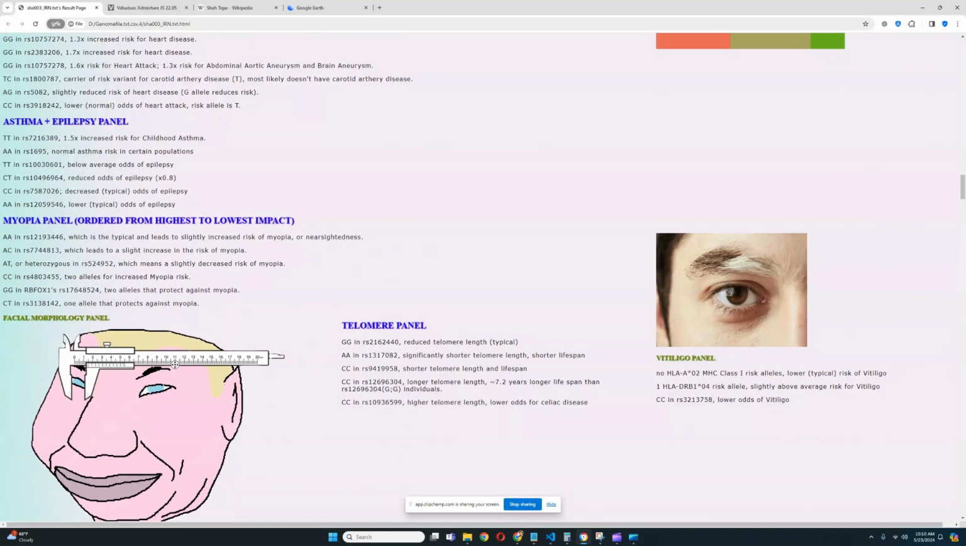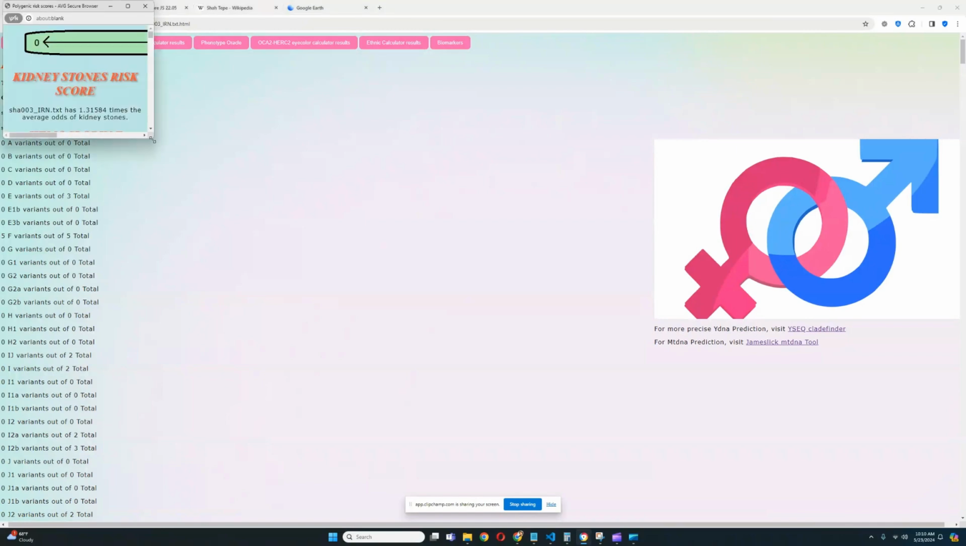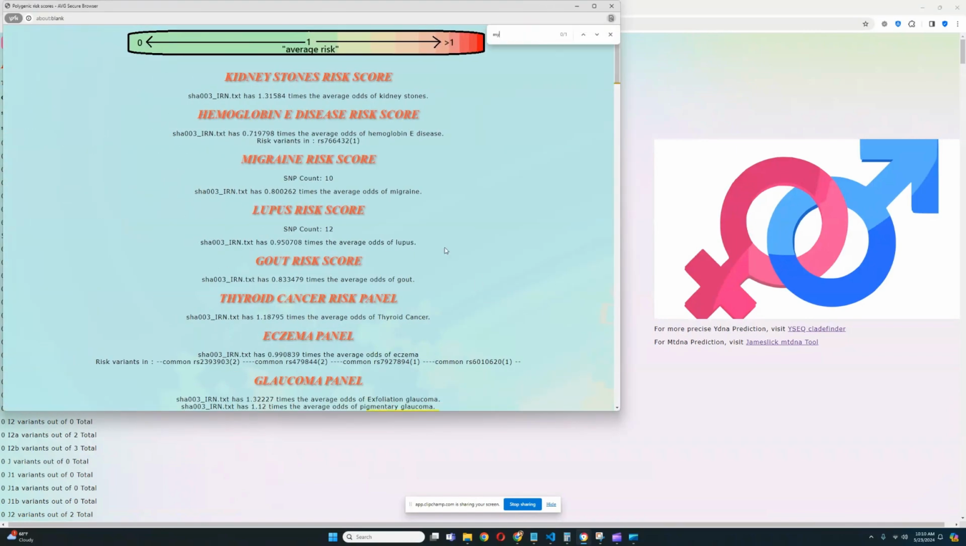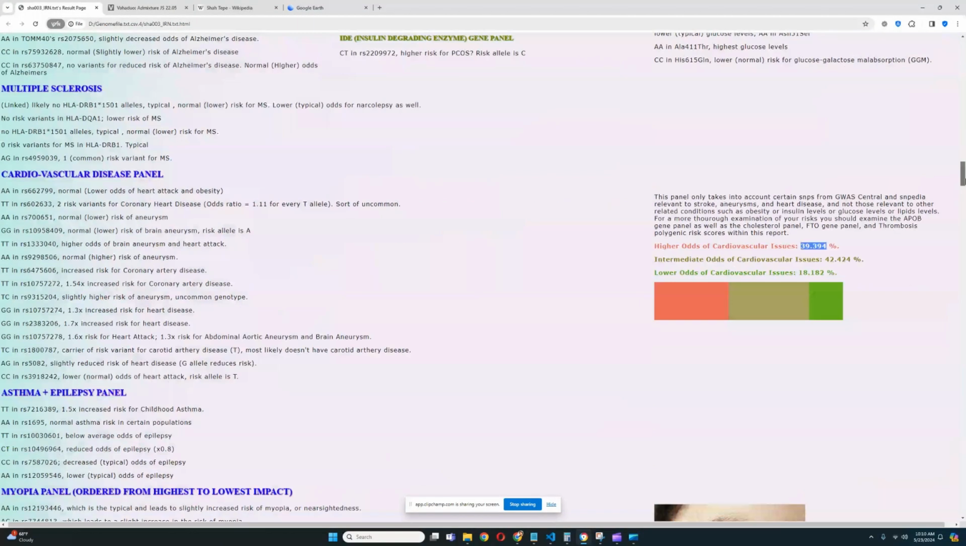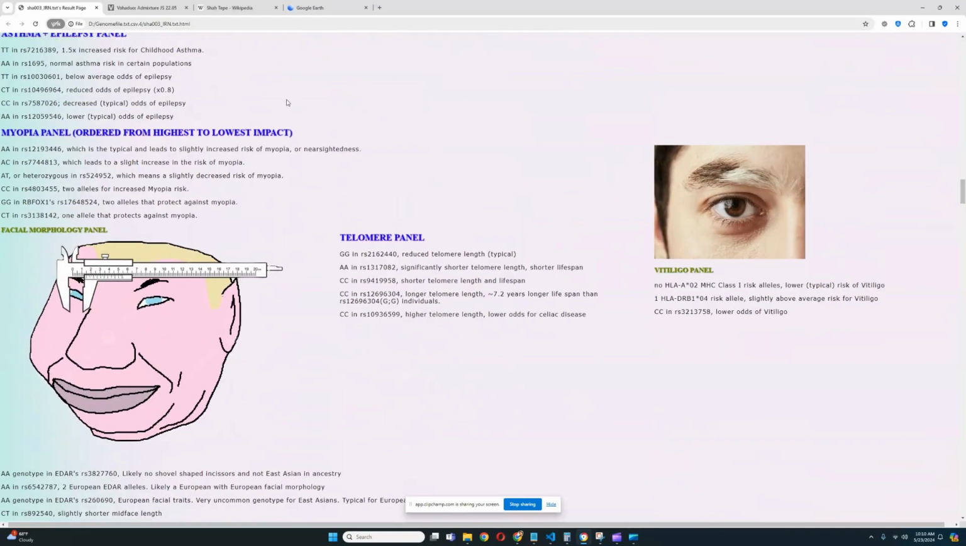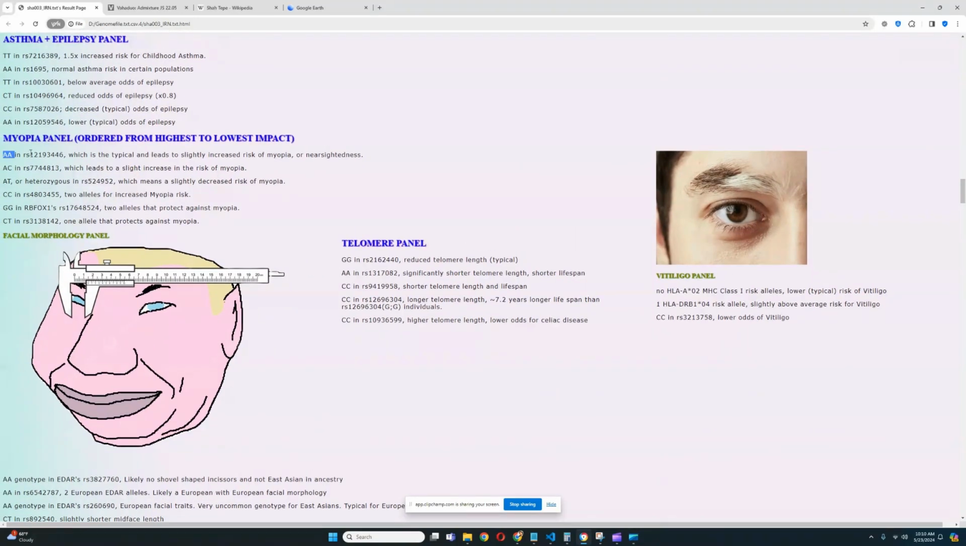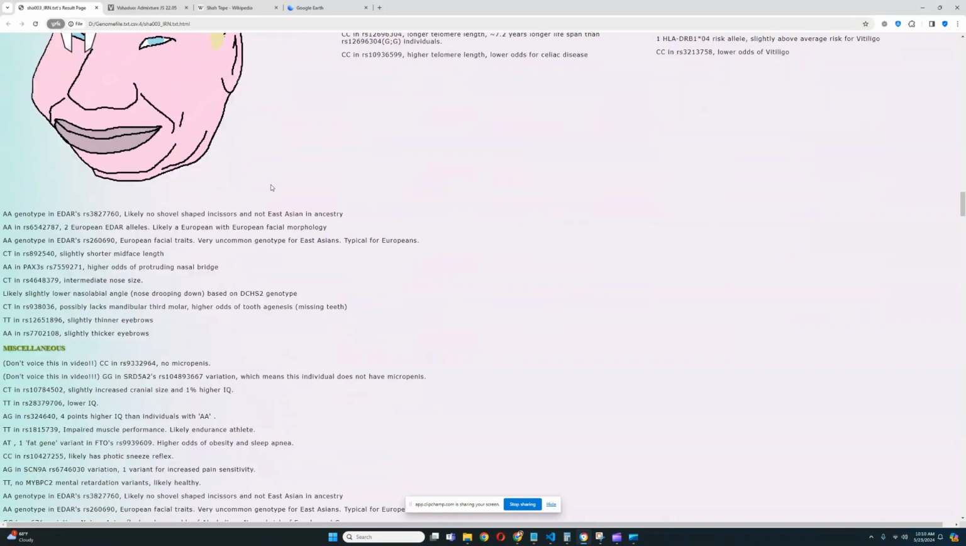For myopia panel, I forget what she was scoring for myopia. Let's look it up again. Myopia. So she's scoring a little bit above average for myopia, and let's look that up again. Does not have the G allele here, which would protect from myopia.